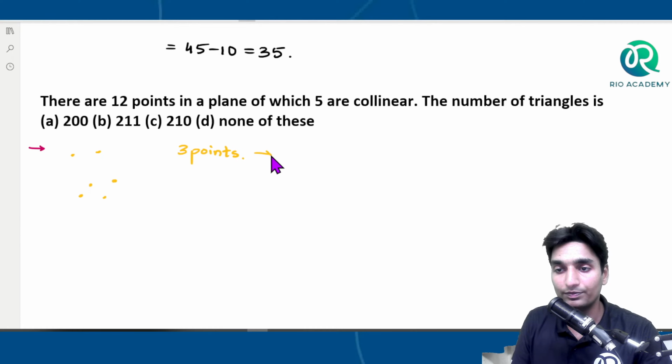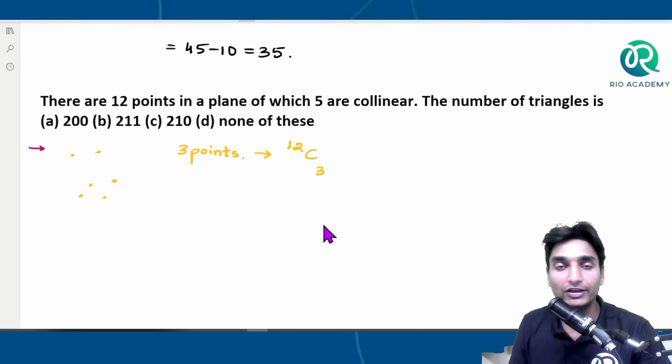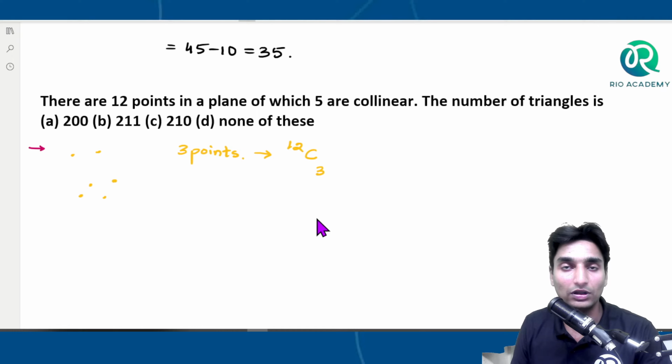So now here, out of the 12 points, any 3 points can be selected or picked or chosen in order to draw out a triangle, and 12C3 will give us the total number of possibilities that triangles can be drawn using the given set of 12 points, right? Out of 12 points, which are the 3 points that we need to draw the triangle? We have to select them first. So 12C3, we are selecting 3. This will give us the total possibility that the number of triangles can be drawn, 12C3.